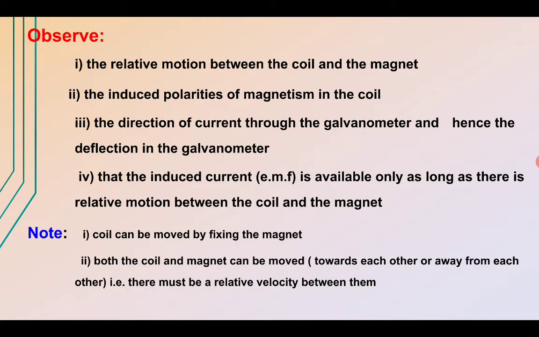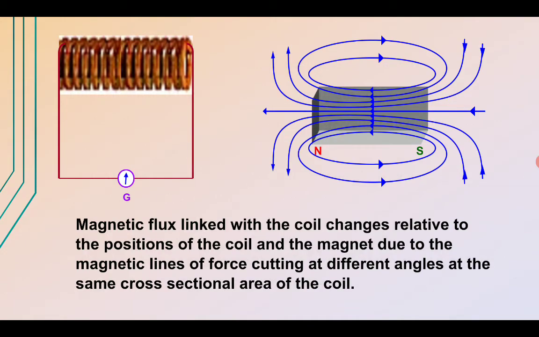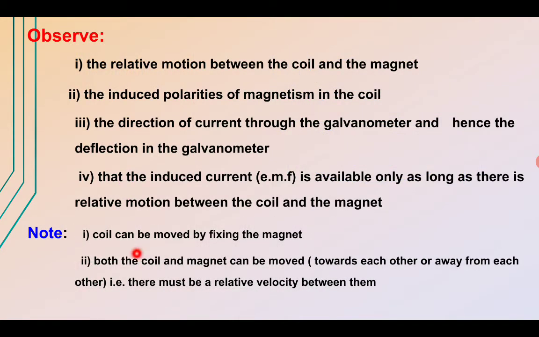The coil can be moved by keeping the magnet fixed. Or both the coil and magnet can be moved towards or away from each other.